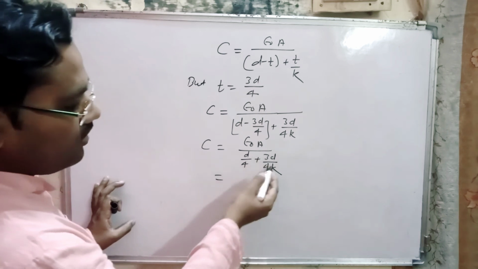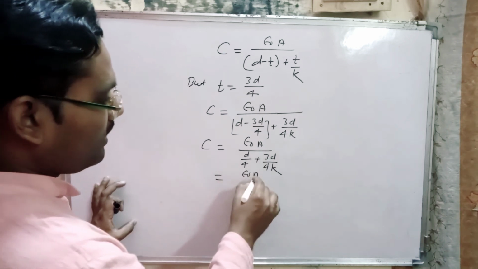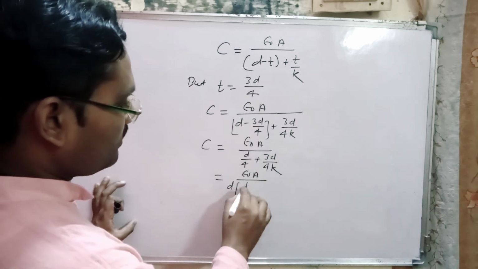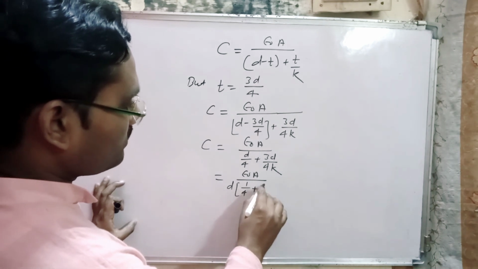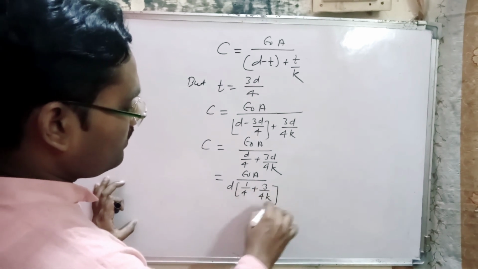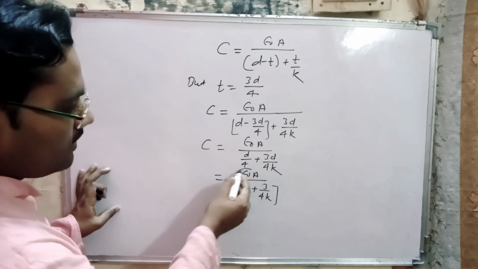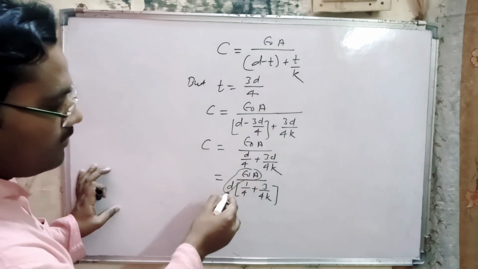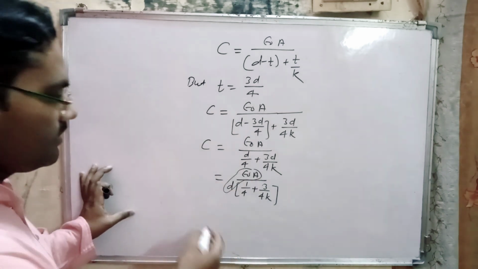Now we take D common: epsilon naught A divided by D times 1 by 4 plus 3 by 4K. Here epsilon naught A by D gives C naught.